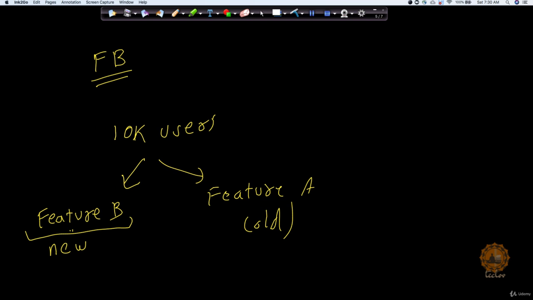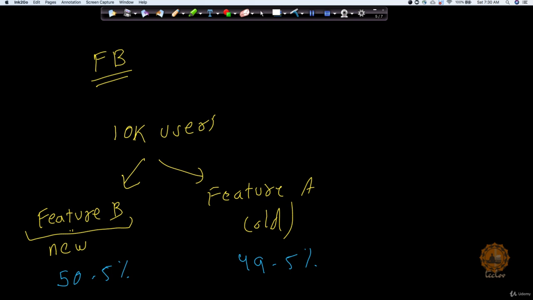So let's say there are 50.5% of the people who said that they preferred feature B, and there are 49.5% of them who preferred the old feature. So based on this survey, Facebook can say that feature B is preferred by more people than feature A, and hence they can go ahead and replace it.